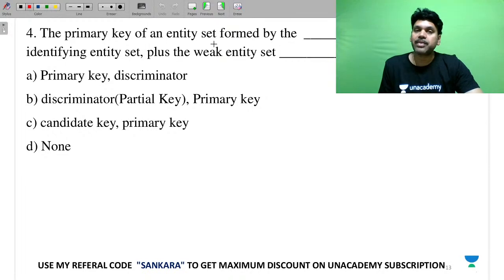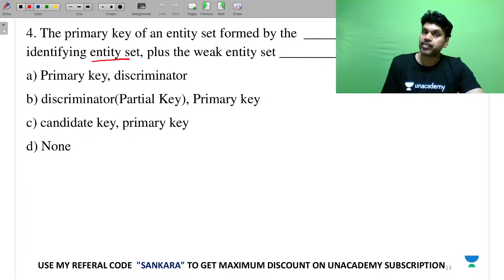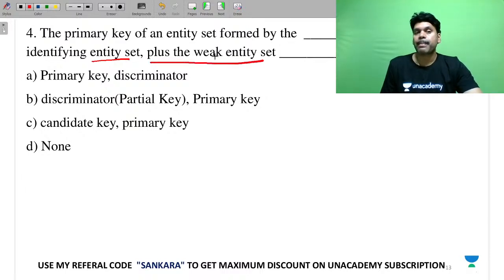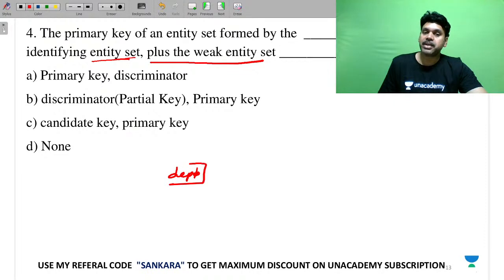So the primary key of an entity set formed by identifying an entity set plus the weak entity set. What is it? This is a department entity. This is employee entity.